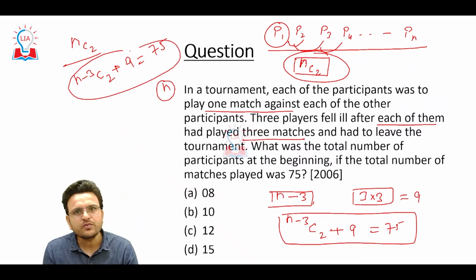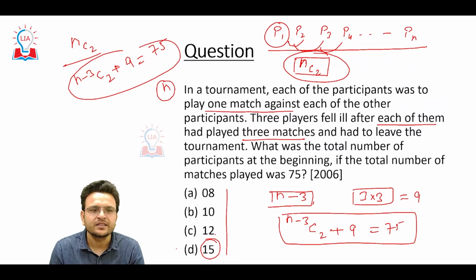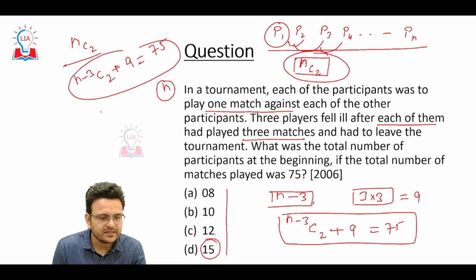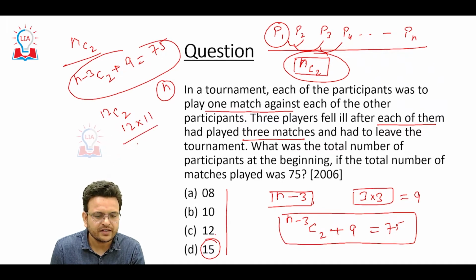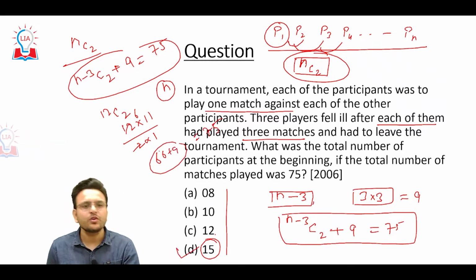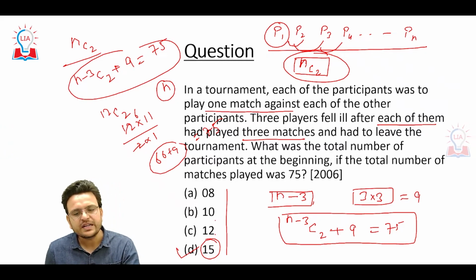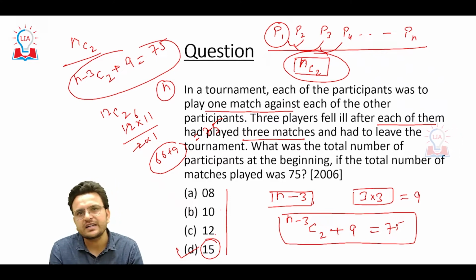Instead of solving this particular equation, you can choose the value of n. So n can be 15. If n is 15, then n minus 3 is 15 minus 3, 12C2. So 12 into 11 over 2 into 1, that is 66, plus 9, 75. So the answer will be 15. So instead of solving this equation, we can use the options, put in the values of the options, and then we can get the answer also.